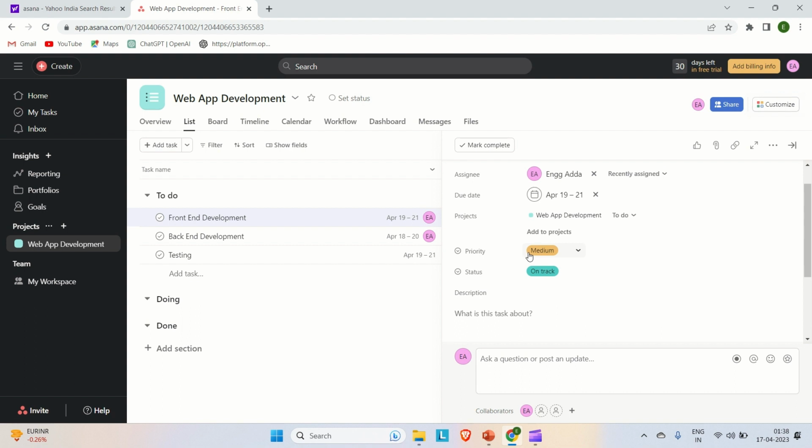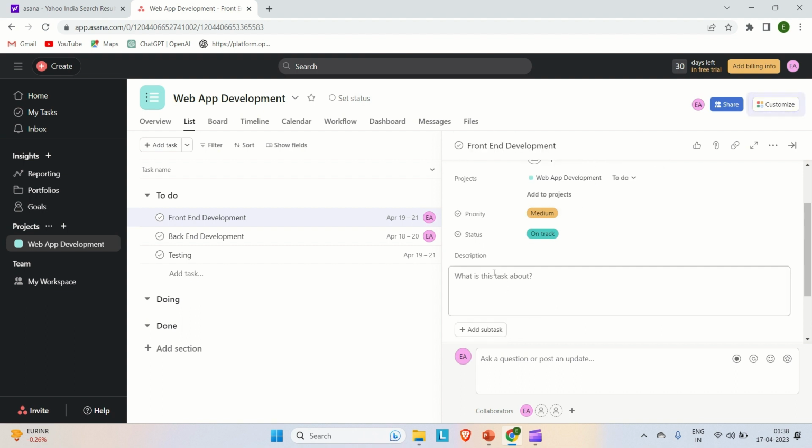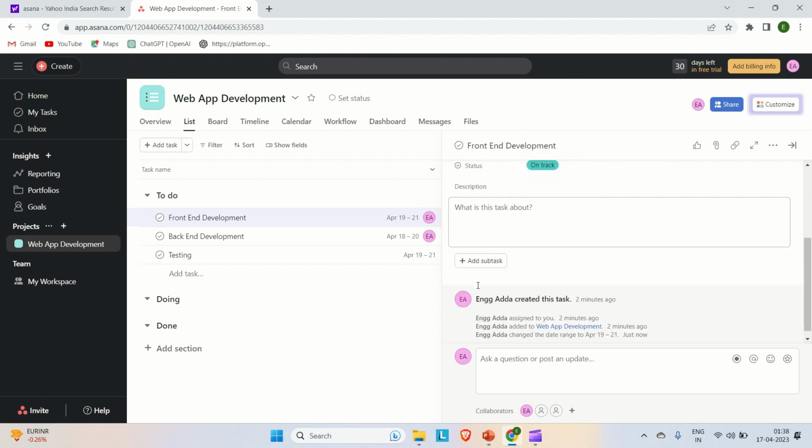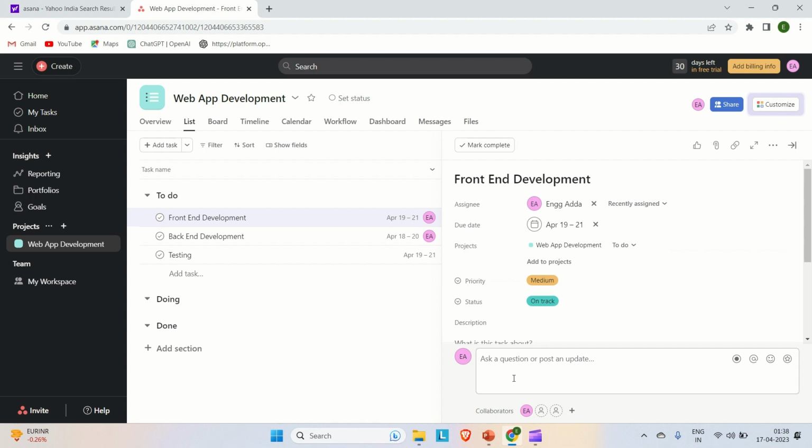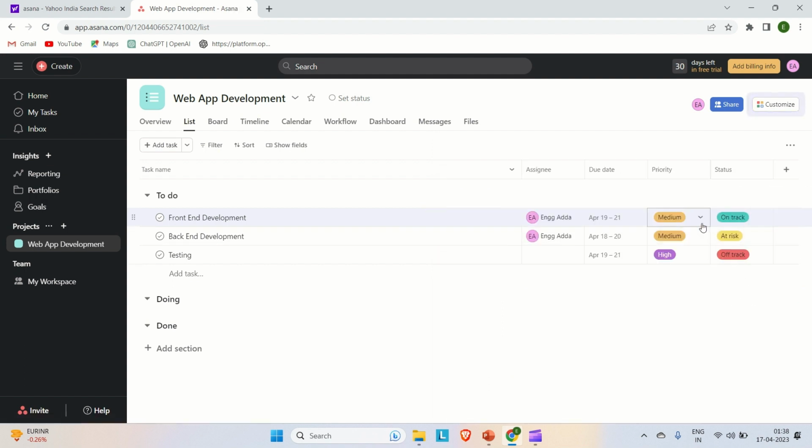And now coming down here, you can provide the description of the task that you have created so that the particular team members can work on it, right? And the particular team member can mention your name and ask a question as well. Okay, so those things are also here. Now let me close it, and this is how the task looks. Let me open it again and show you.